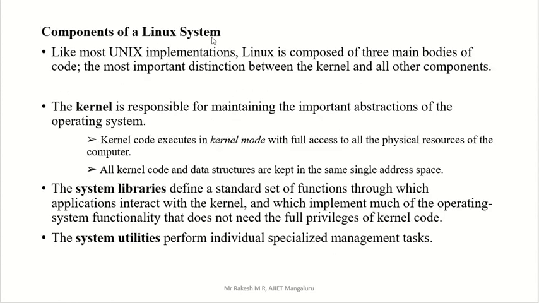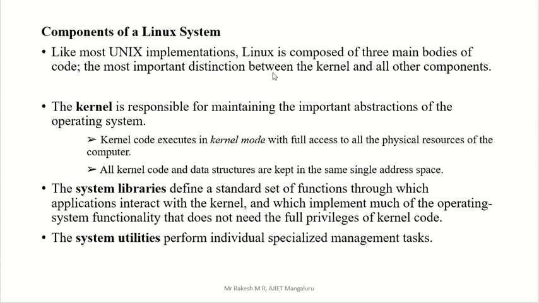Components of a Linux system. Like most Unix implementations, Linux is composed of three main bodies of code. The most important distinction is between the kernel and all other components.